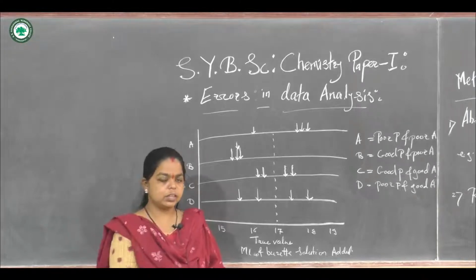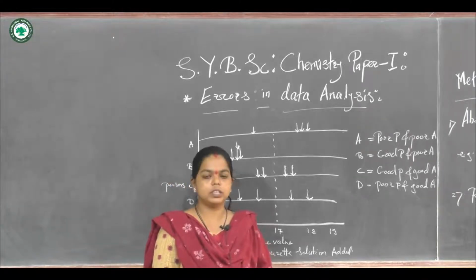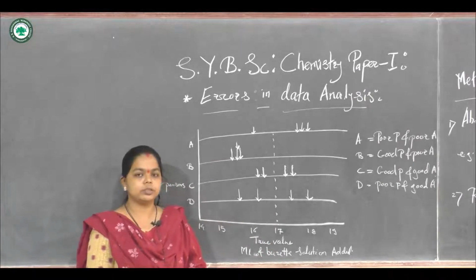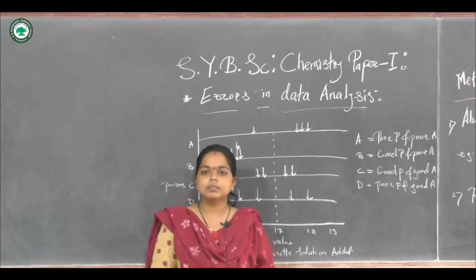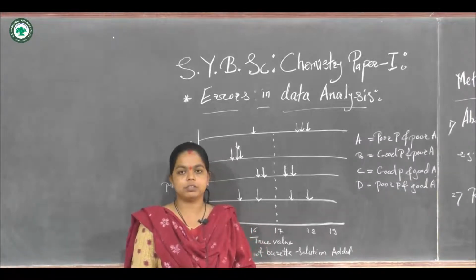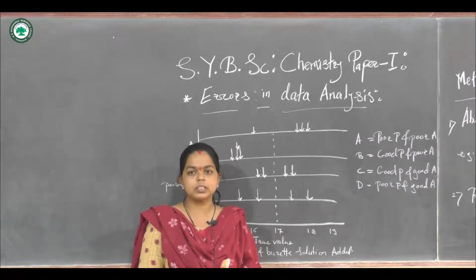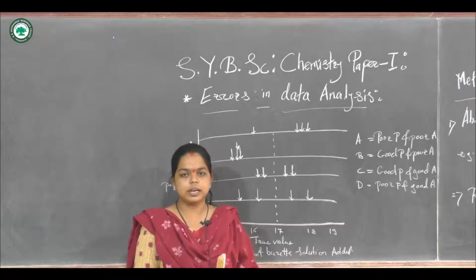When we consider the measurement of any instrument or during a method, that particular value will have some difference from the standard value or standard data.